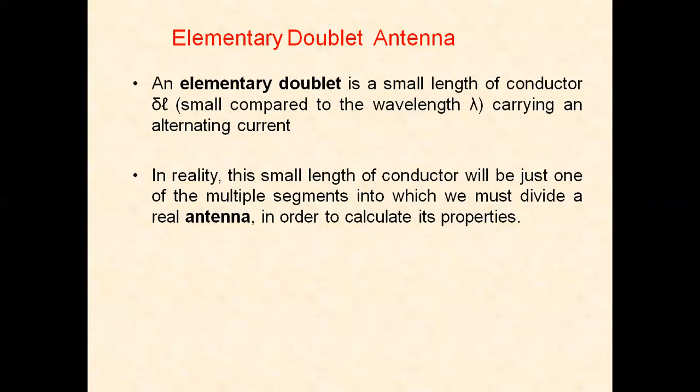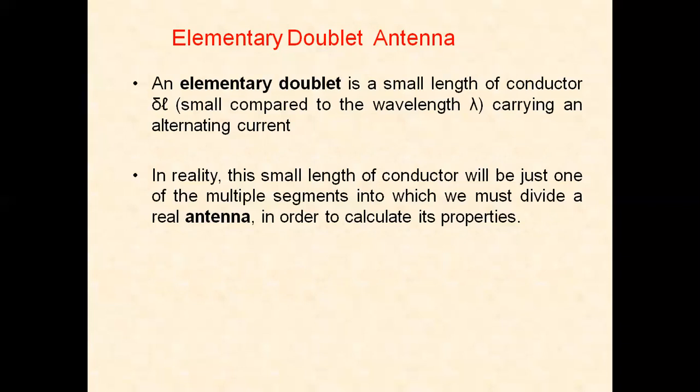The same radiation pattern will exist in any plane containing the elementary doublet, so that the three-dimensional pattern is the figure of 8 revolved, looking very much like a doughnut-type radiation. So this is a short dipole. It is also called a wire antenna.